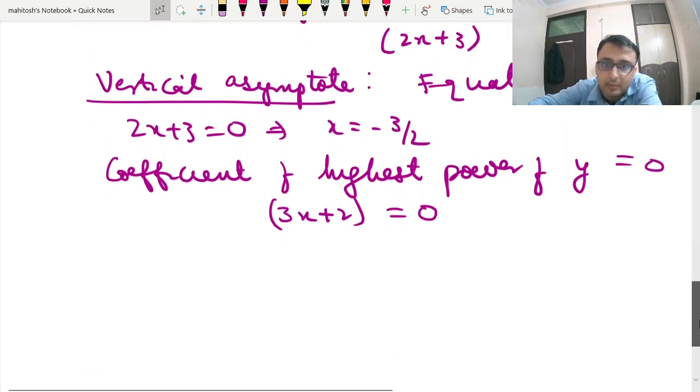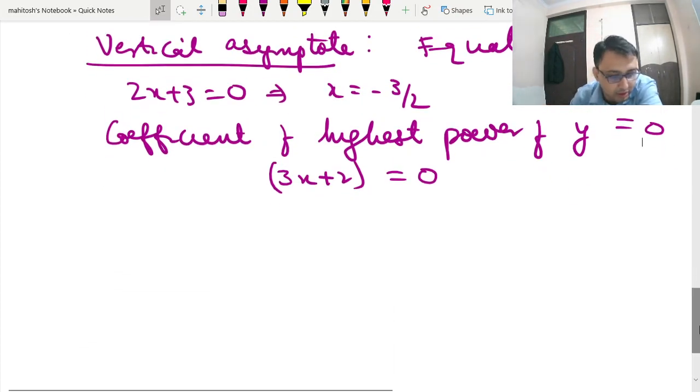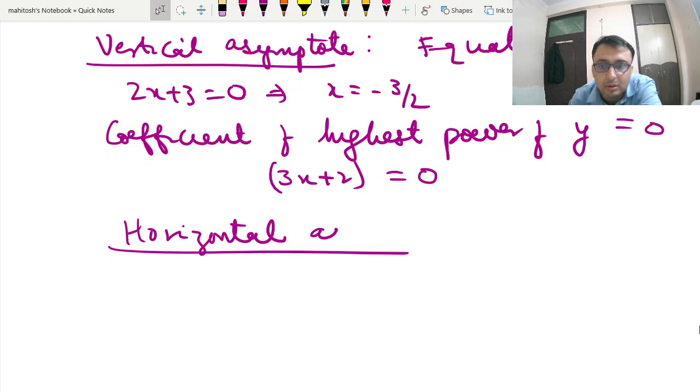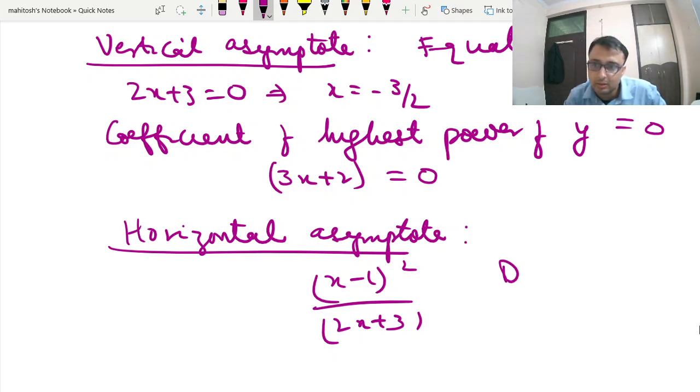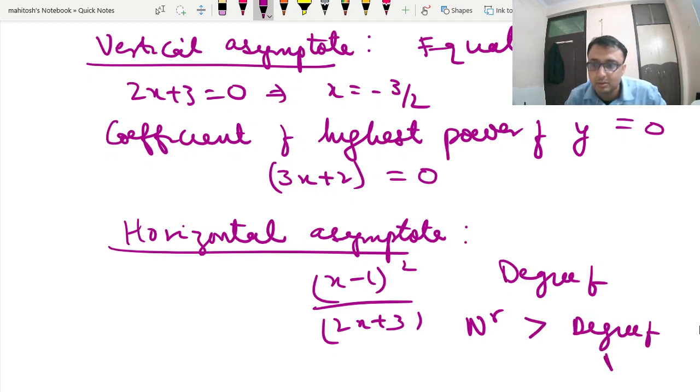Now we will move to horizontal asymptotes. For horizontal asymptote, here the degree of numerator, you can write here y, is greater than the degree of denominator.